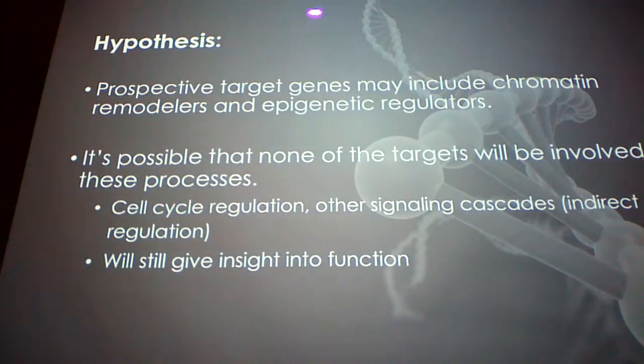So the planarian genome browser: our hypothesis is that our prospective targets should include chromatin remodelers and epigenetic regulators, right? Because, like we said before, neoblast differentiation is in general controlled by chromatin architecture. Certain genes need to be closed off because the differentiated cell is not going to need those genes anymore, and certain genes need to be left open because the differentiated cell will need those genes, right? So chromatin architecture changes, and that's done by chromatin remodelers. And also epigenetics, the methylation patterns of certain genes, to keep them open is also really important in differentiation.